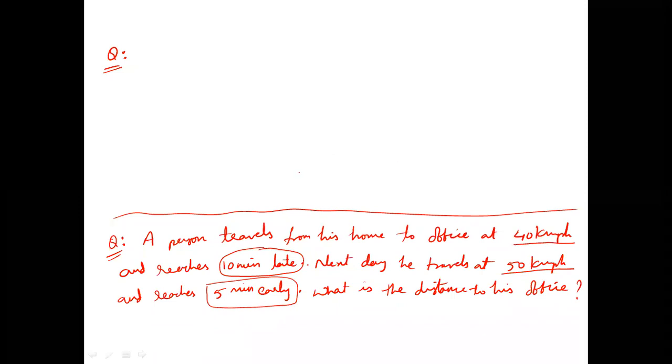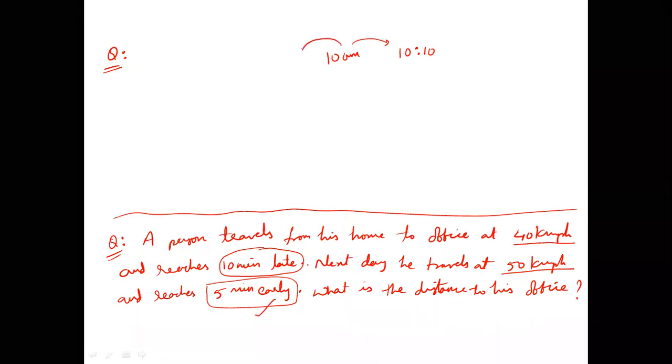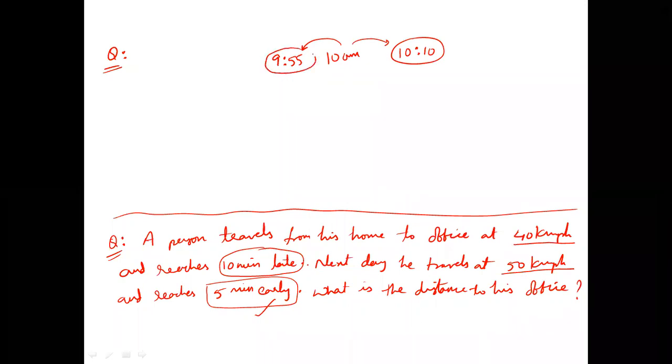Right. So I can say, for example, if 10 a.m. is office time, first day when he went at 40 km/h, he reached the office at what time? 10 minutes late means 10:10. Next day when he was 5 minutes early, he should be reaching the office at what time? 9:55. So this was the time he reached the office on the first day. This was the time he reached the office on the second day. Yes or no? Yes sir. So what is the difference between the timings we are able to see here? 15 minutes.